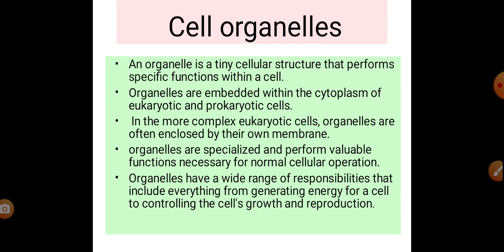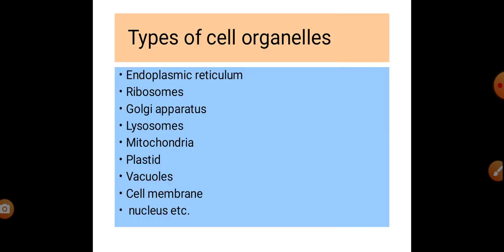These include plasma membrane, cell wall, nucleus, endoplasmic reticulum, ribosomes, Golgi apparatus, lysosomes, mitochondria, plastids, vacuoles, etc.